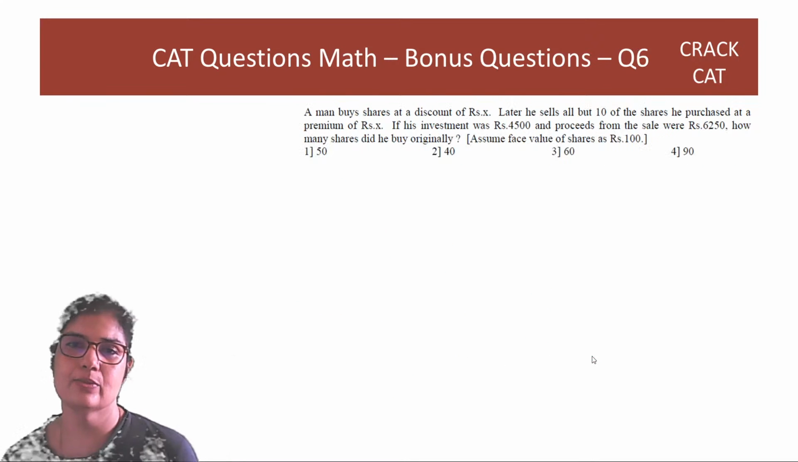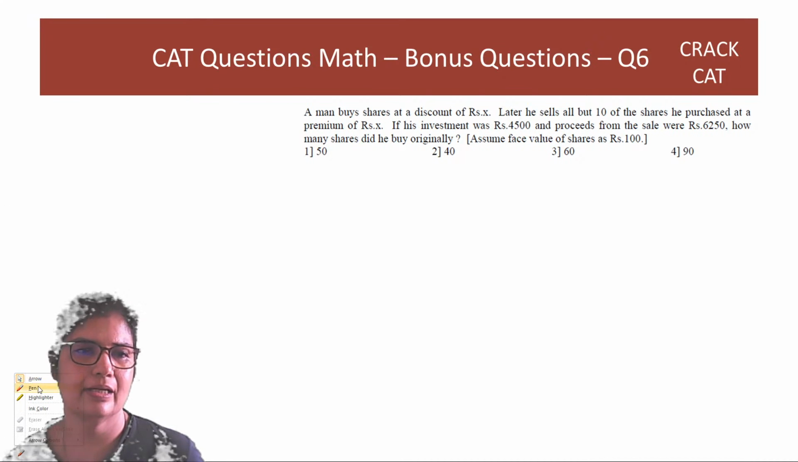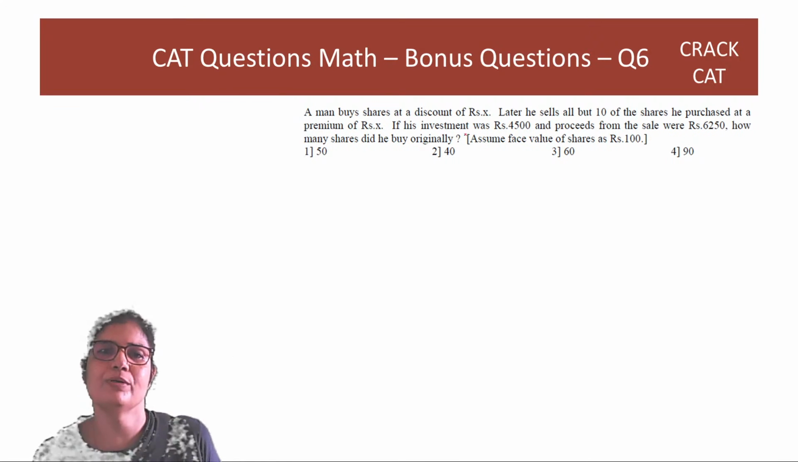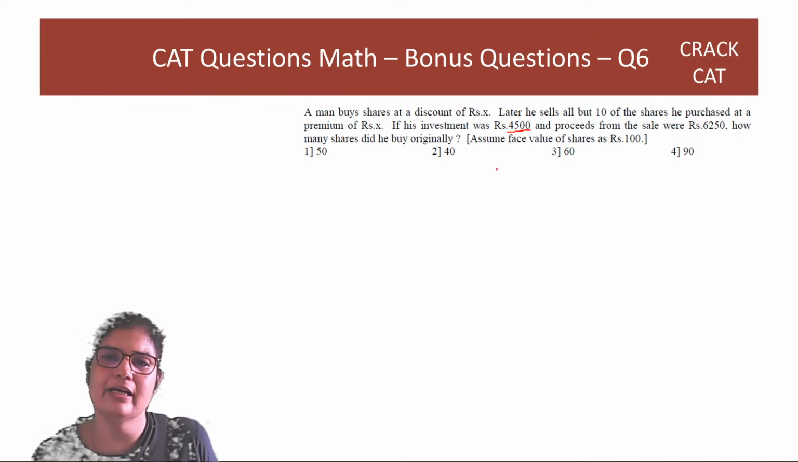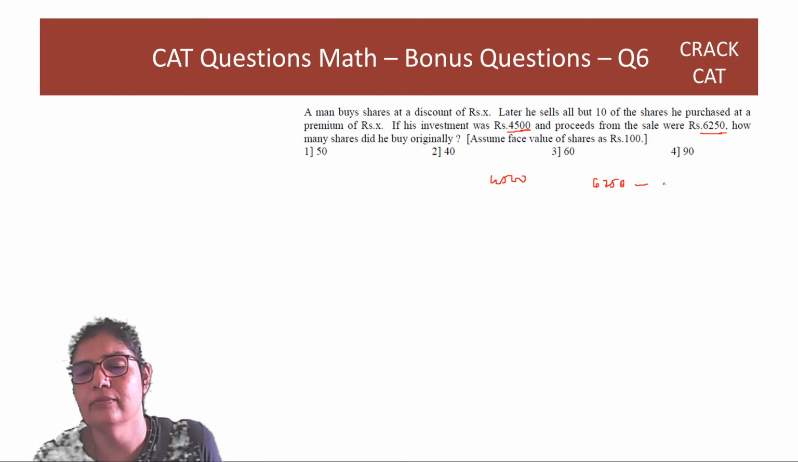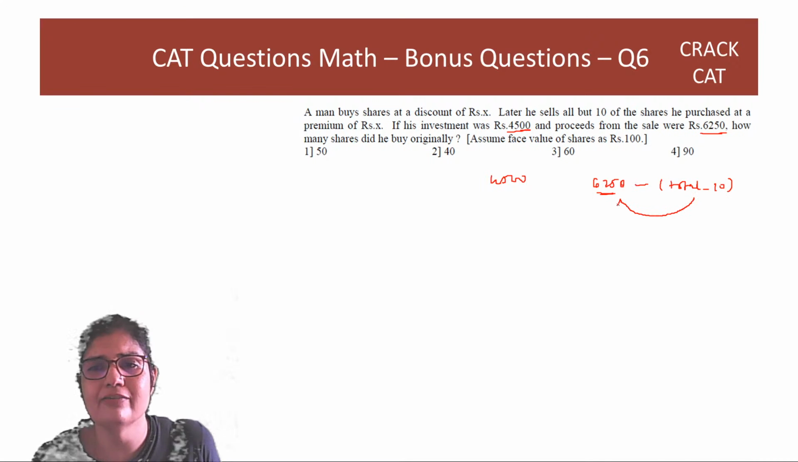Correct? Next question. A man buys shares at a discount of rupees X. Later he sells all but 10 of the shares he purchased at a premium of rupees X. Investment is 4500. The sale value comes to 6250. How did he get 6250? Because he sold the total shares he had bought, total minus 10, and he got 6250. So total minus 10 should divide 6250.